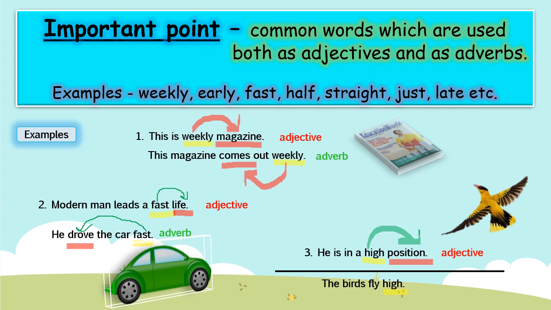But in the second sentence, the word high is describing fly. And what is fly, children? Fly is a verb. The birds fly high. High here means height, altitude.